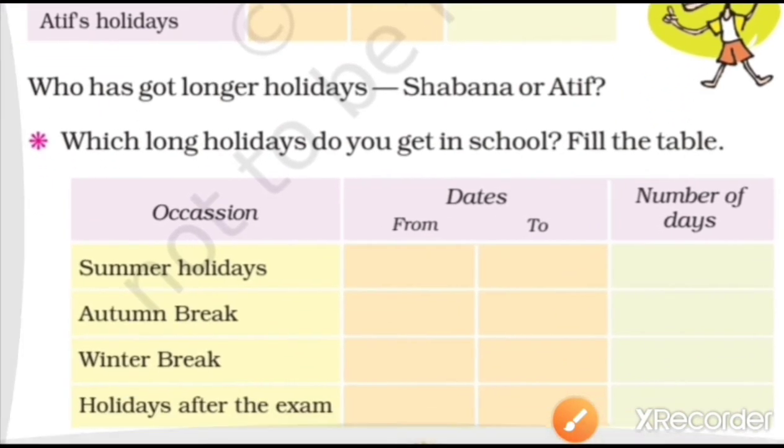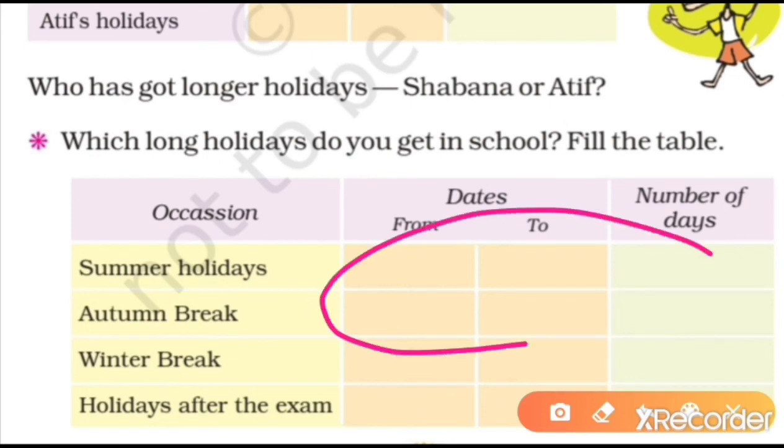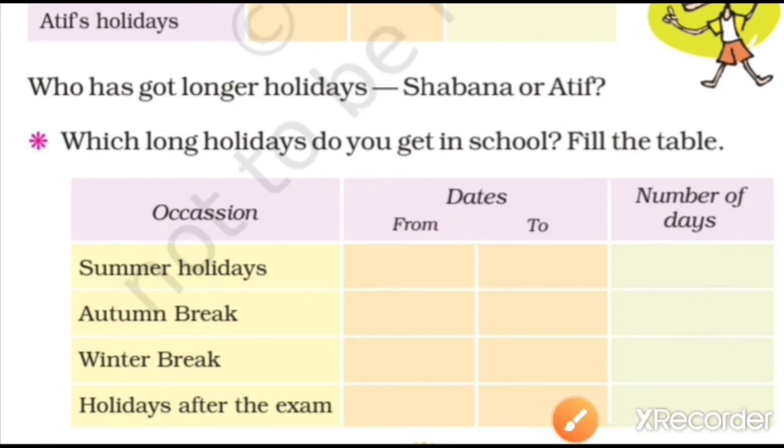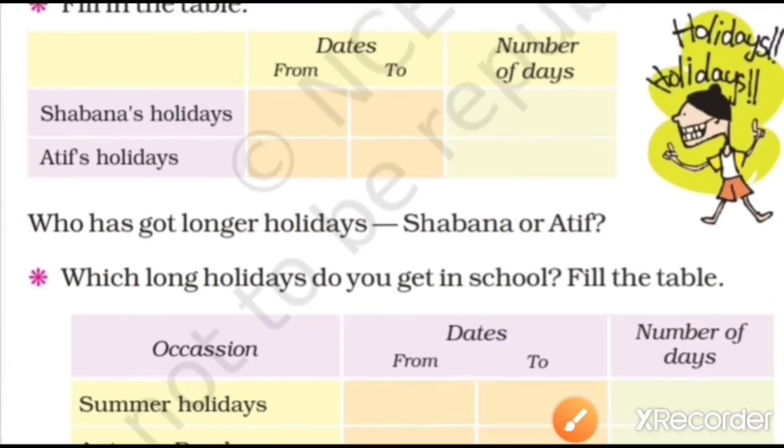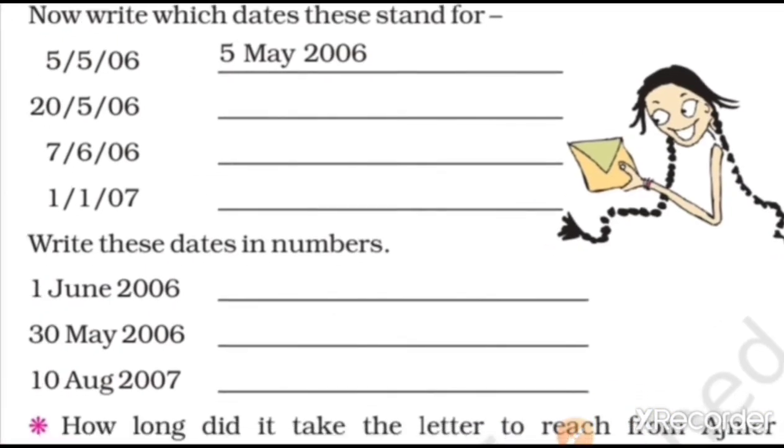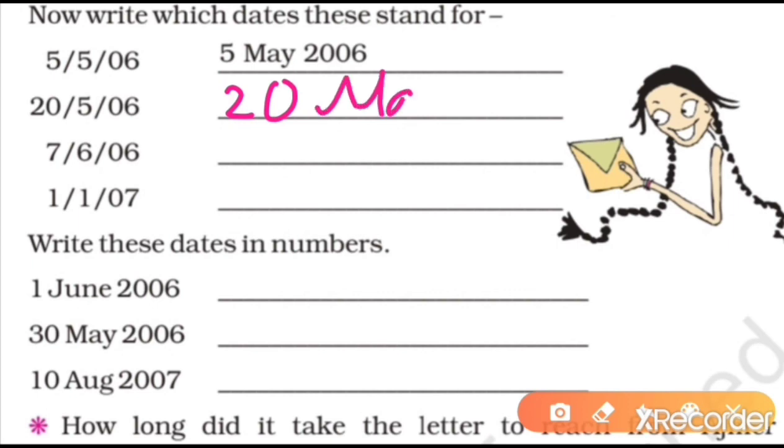Now this table we don't have to do now. This we will do in our school. And this page you have to write on your own. I will send the PDF and you will write the date here, such as 25 is given, so you will write 25 May 2006.